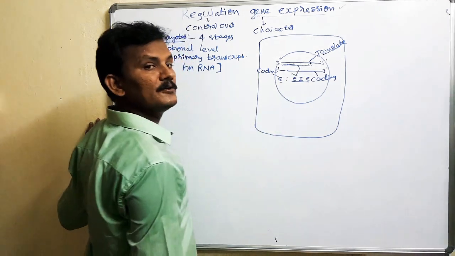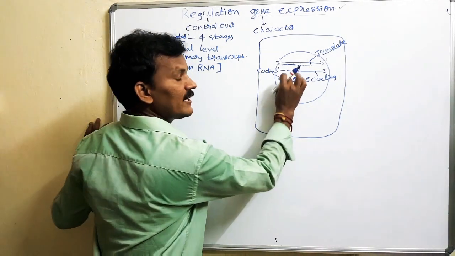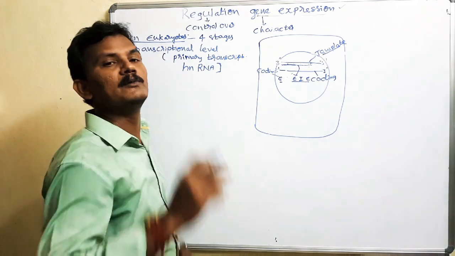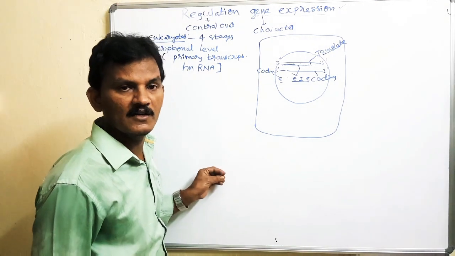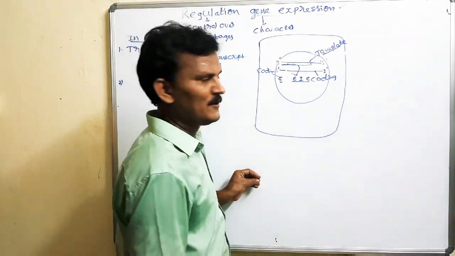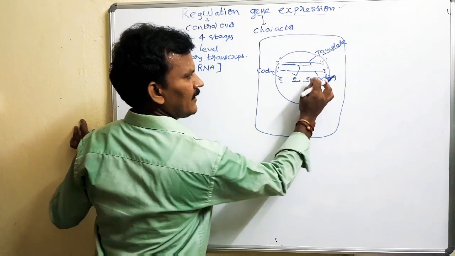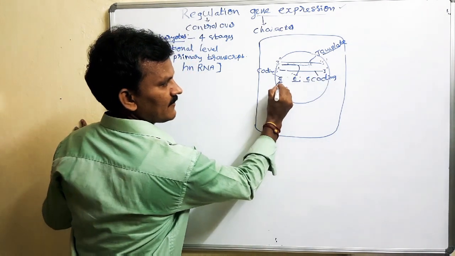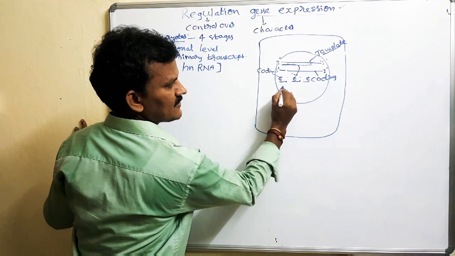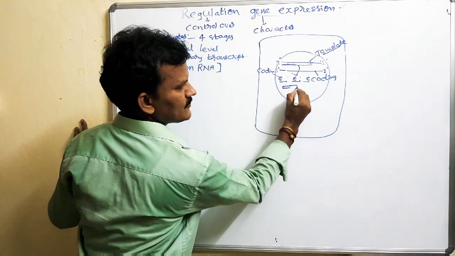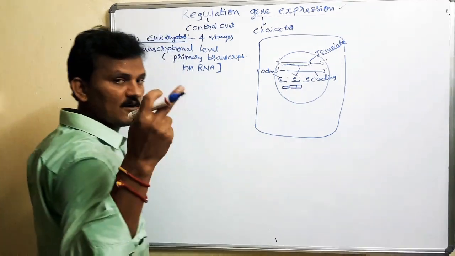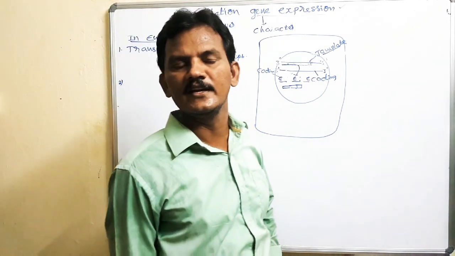By the action of endonuclease, the introns are removed. This process is called RNA splicing. Now the adjacent exons are joined, and for joining, the ligase enzyme is needed.